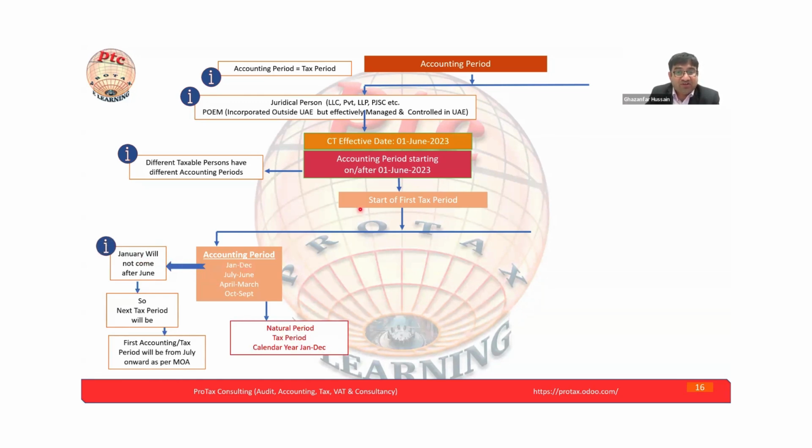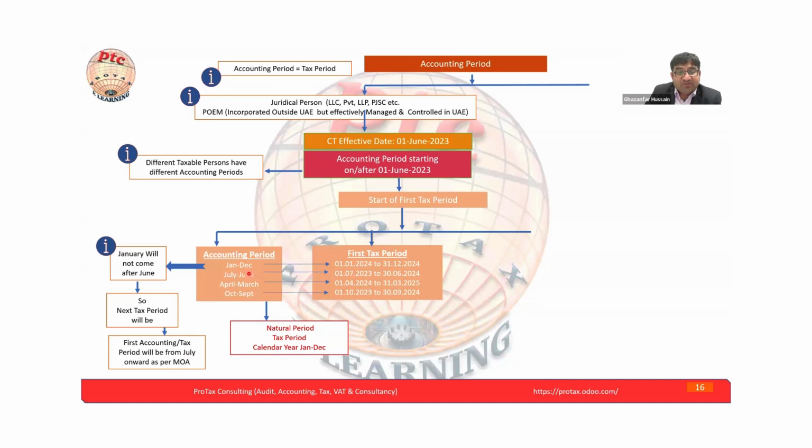So here we are discussing 23. In 23, January will not come after June, so the first tax period will be the next year, 24. So the first accounting period or tax period will be from July onward, as per the MOA. Again the reference is the memorandum of association. But the accounting period for the natural person is the Gregorian calendar year. We say accounting period or tax period.